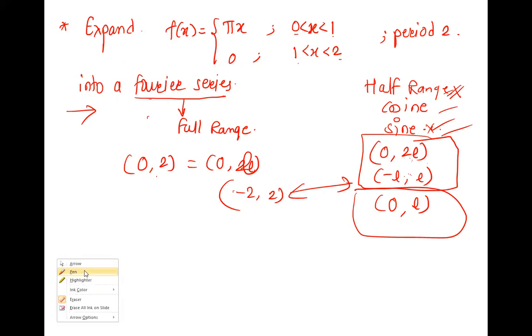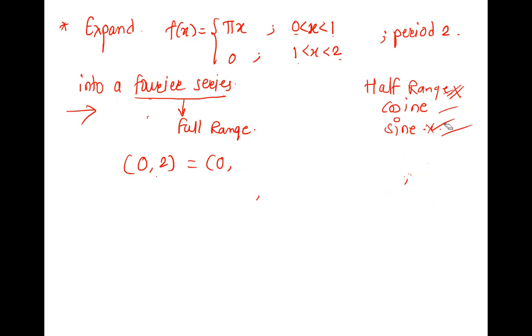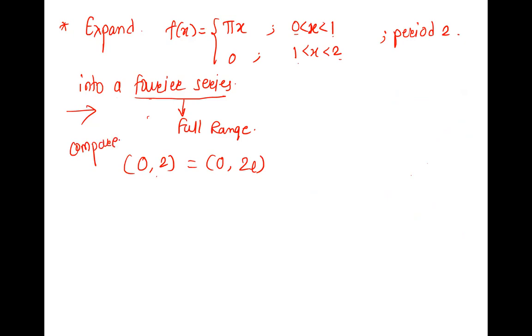for 0 it is 0 to 2L. So you are comparing the given interval 0 to 2 with 0 to 2L. So 2 is equal to 2L, so 2L is equal to 2. Means what is L? 1. So this value is very important. Everything depends on the value of L here.